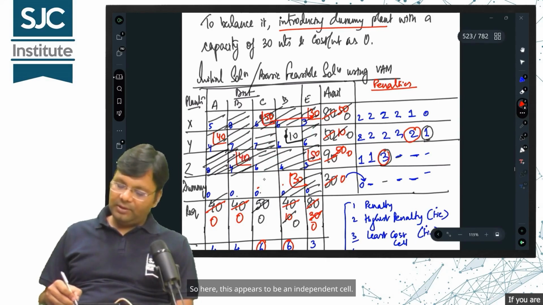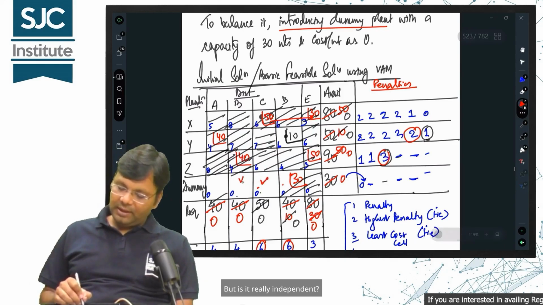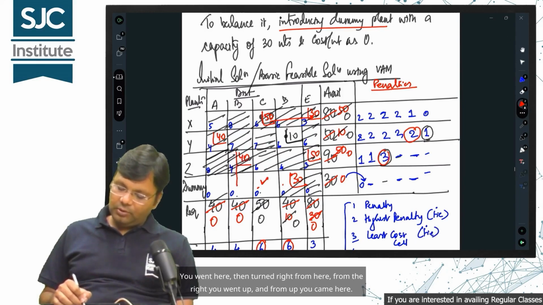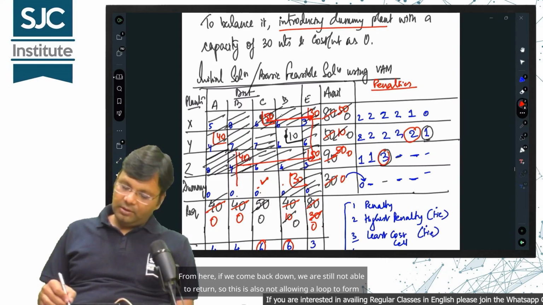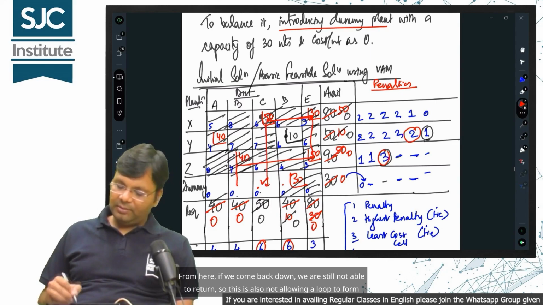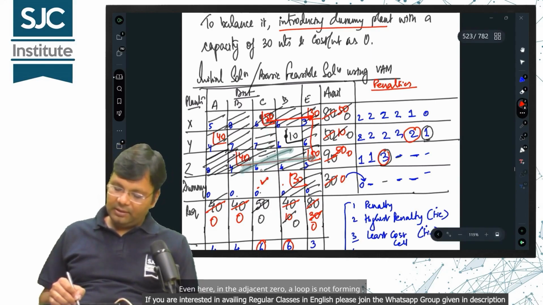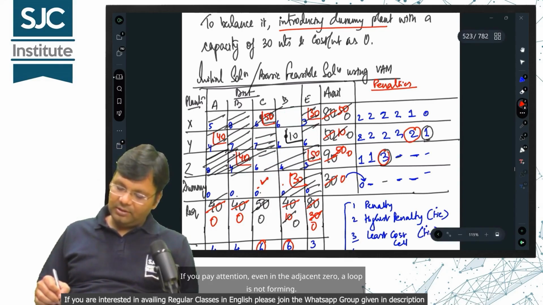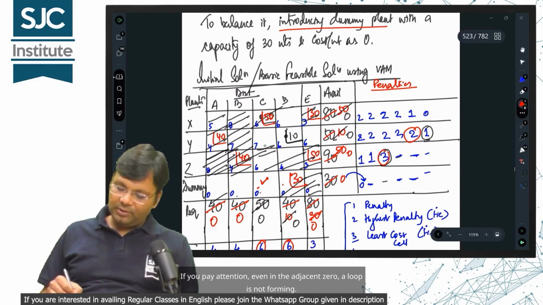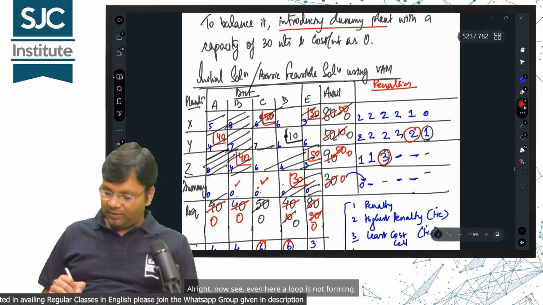So here, this appears to be an independent cell. But is it really independent? Let's check it. You went here, then turned right from here. From the right you went up, and from up you came here. From here, if we come back down, we are still not able to return, so this is also not allowing a loop to form. Even in the adjacent 0, a loop is not forming. Alright, now see, even here a loop is not forming.